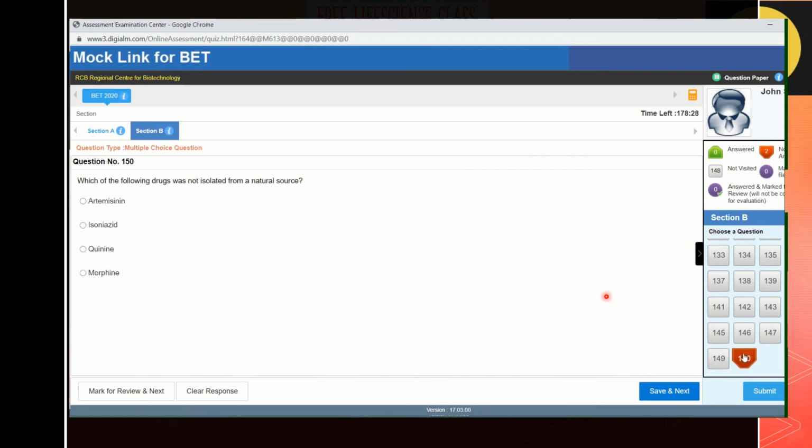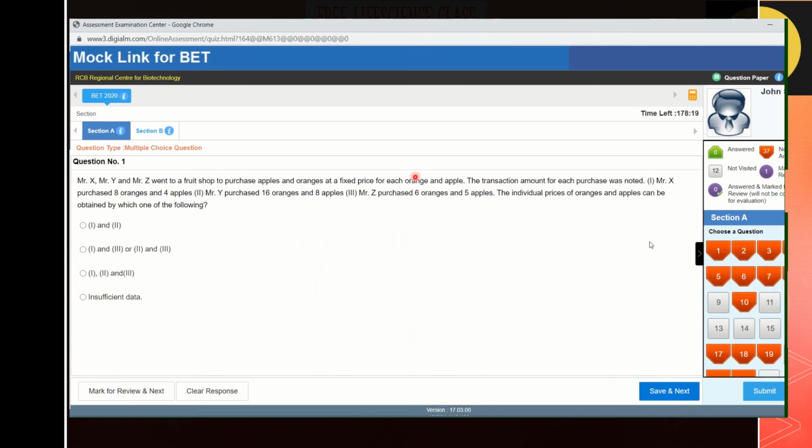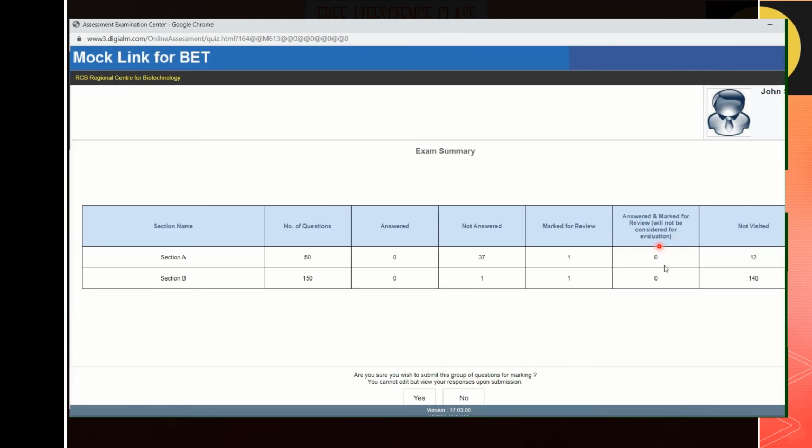After answering and choosing the submit option, you will get this page. It shows the number of questions and how many of them you have answered, not answered, marked for review, and answered and marked. Everything will appear here. After that, you just click on the yes button. Not the no button, it's yes. Please click on the yes button. After that click OK, and your answers are submitted. This is the way in which you have to answer the exam.